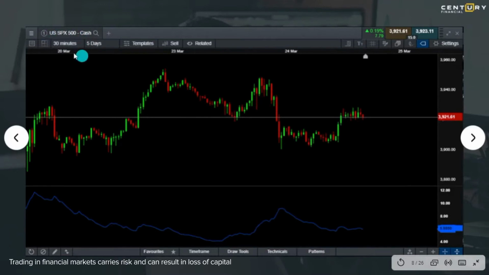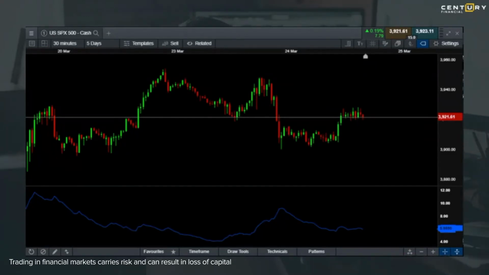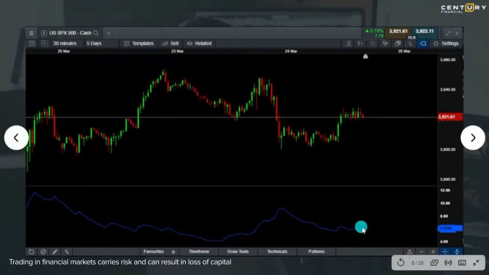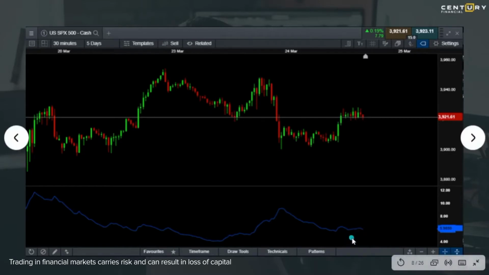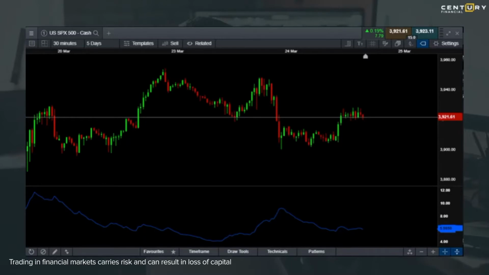Now this is just a 30-minute time frame for people who look at trading opportunities. Now you see on a 30-minute time frame, S&P 500 moves only $5. So if you're trying to make a profit on a 30-minute chart, you can expect to make $5 in terms of returns, or even in terms of risk. It can go against you by $5. So like I mentioned to you, the disclaimer on ATR is that ATR gives you how many dollars it can move, but it does not give you the direction of the move. And for the direction of the move, we have other indicators that we look at.